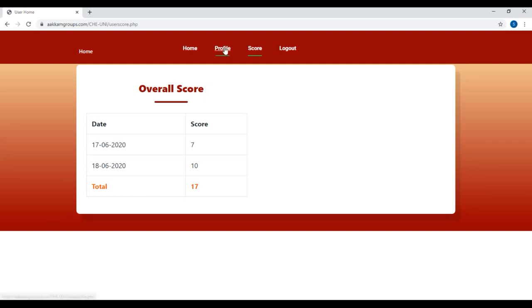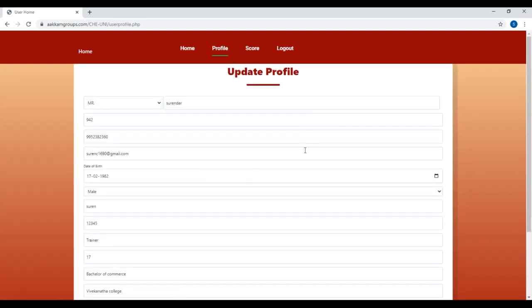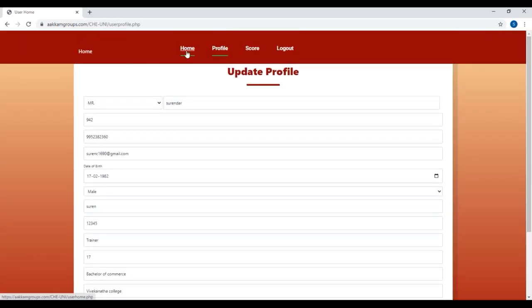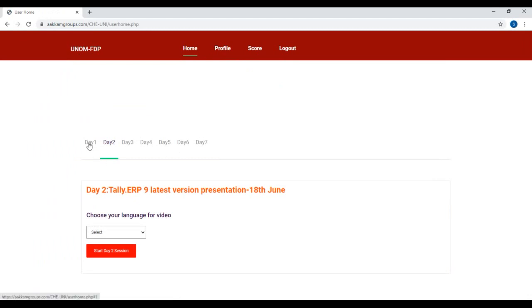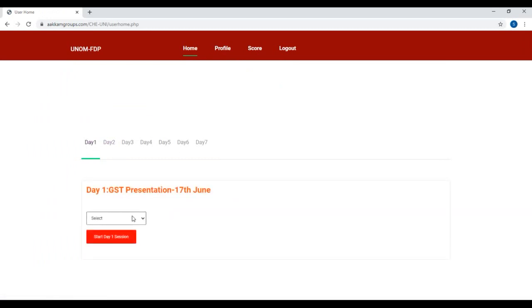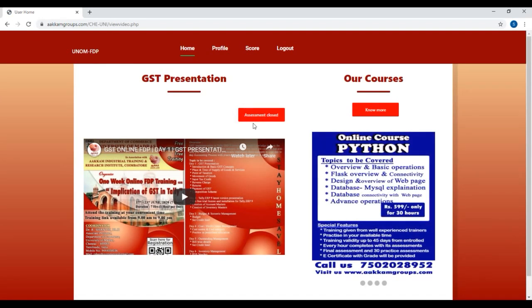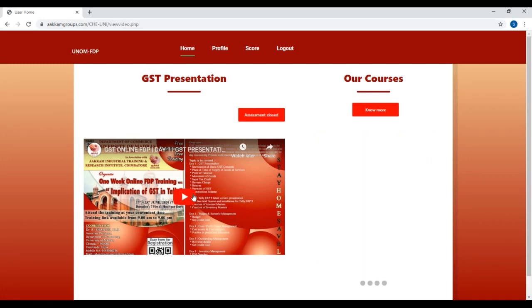Then go to profile. You can update your profile, so everything is sorted out. Then click on home. If you want to view your previous videos, you are able to view them, but the assessment will be closed. In that also we have fixed English and Tamil. So those who were not able to hear yesterday's session, you can take this also. Here it will indicate assessment closed, right? You can view your video.